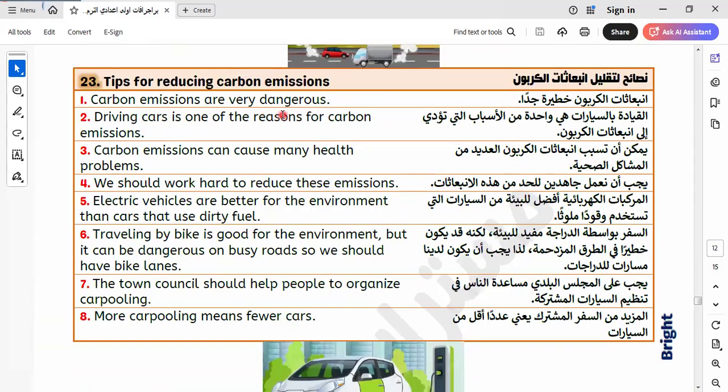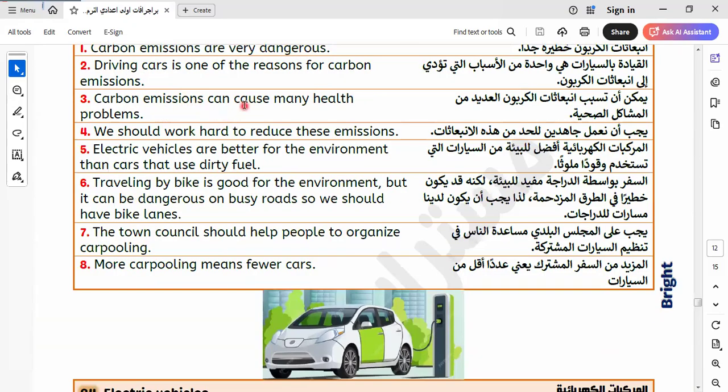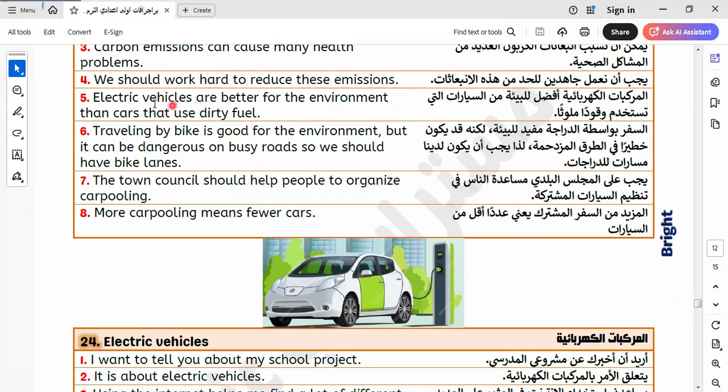Tips for reducing carbon emissions. Okay, carbon emissions are very dangerous. Driving cars is one of the reasons for carbon emissions. Carbon emissions can cause many health problems. We should work hard to reduce these emissions.